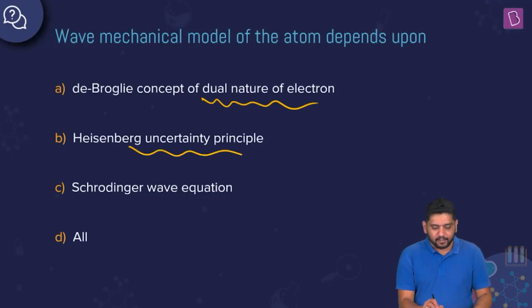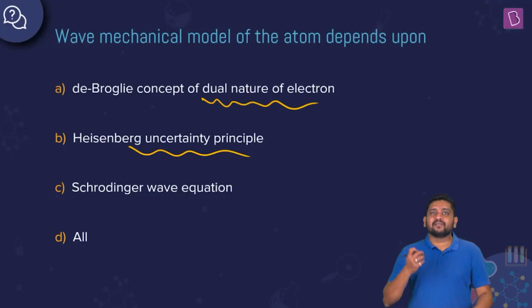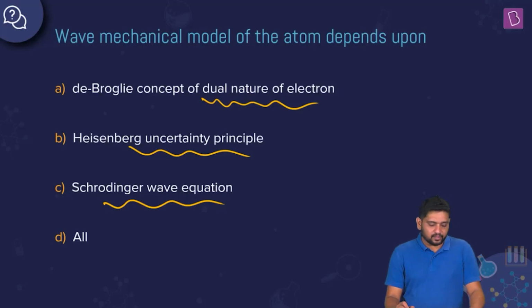Then Heisenberg's uncertainty principle says that you can't exactly and simultaneously measure both position and momentum of a particle. Particularly when we have a very light subatomic level particle like electron, this becomes more and more important and relevant. So, based on these, Schrodinger came up with the wave mechanical equation, right? So Schrodinger wave equation: minus h square upon 8 pi square m del square psi by del x square plus E psi is equal to V psi.